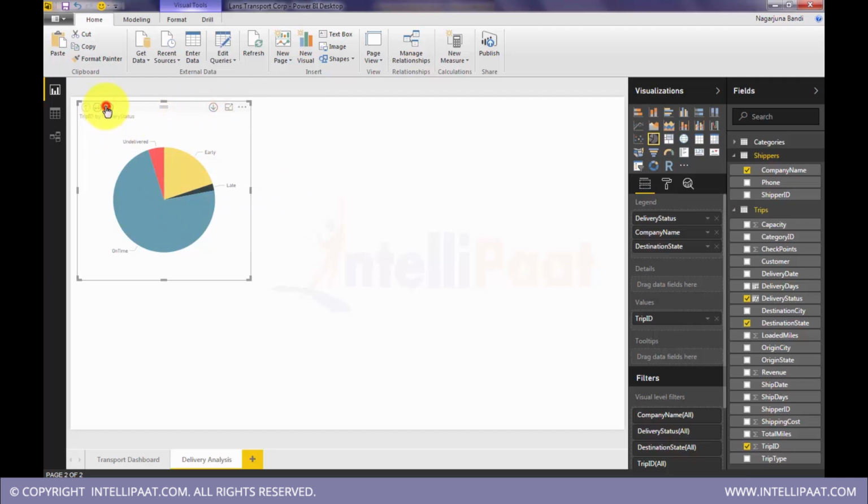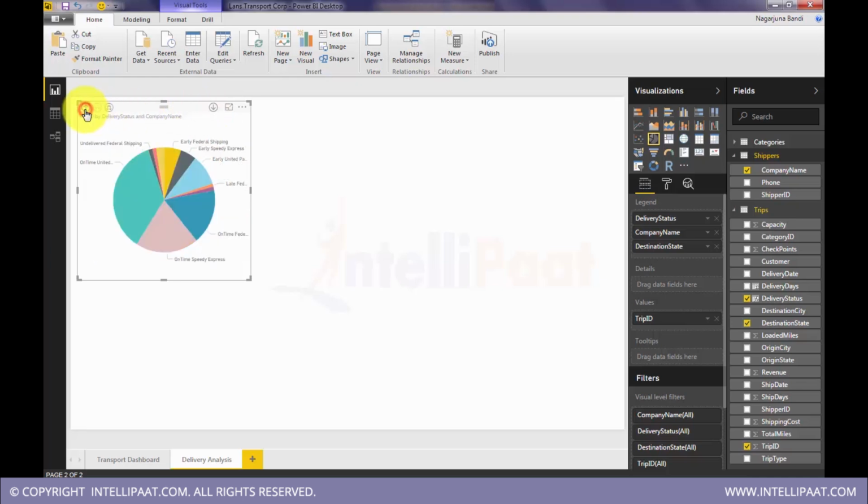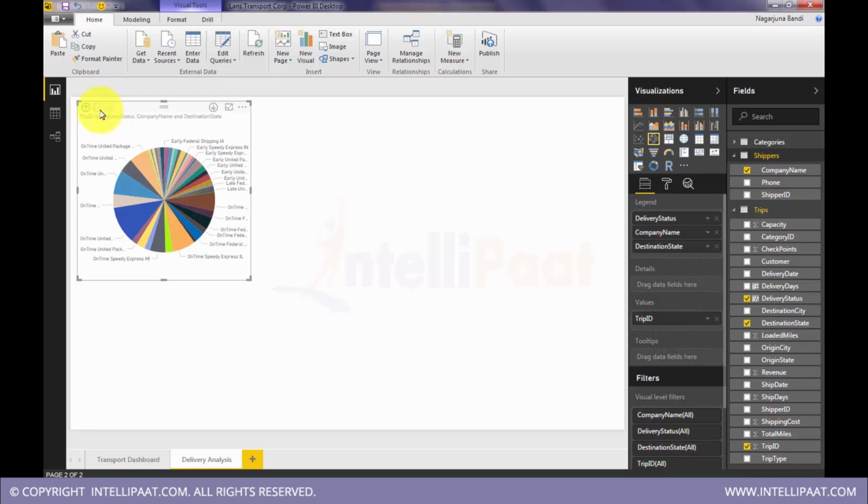You see this option, this will put all the data at once here: late, Speedy Express, by state, like that. It will give everything, merge and show it on a single canvas. So drilling by merging, this option is newly added, a good option. So we can do that as well.